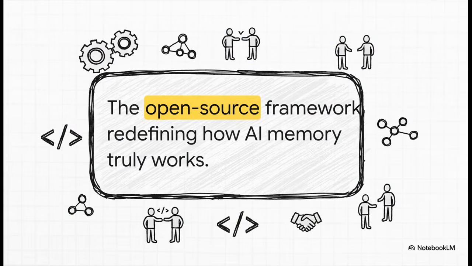And the tool that's making this all possible is called Cognee. It's an open-source AI memory framework, and it's designed from the ground up to solve this exact problem, completely changing how AI agents remember and use information.